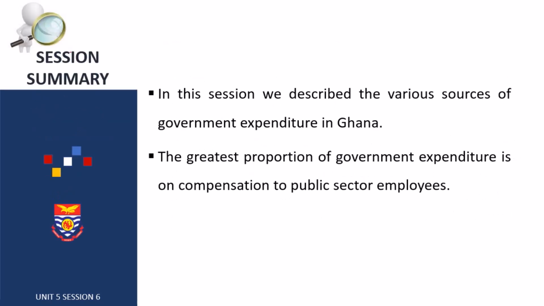In this session, we've described the various sources of government expenditure in Ghana. We are seeing that the greatest portion of government expenditure is on compensation to public sector employees, right? This brings us to the end of this session, as well as the end of this unit, taxation and expenditure in Ghana. Let's take a few minutes to recap what we've discussed in this session, and if there is still any doubt or something is not clear in the previous sessions, kindly revisit those slides and, if possible, revise or seek clarity from the study manuals.